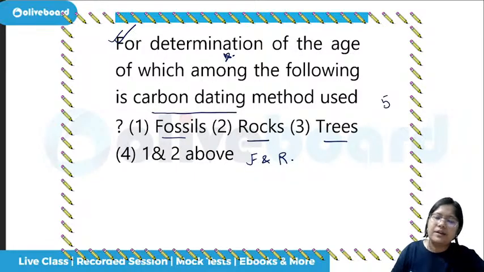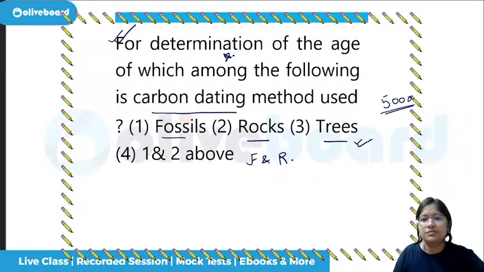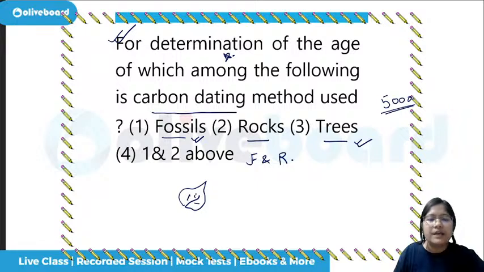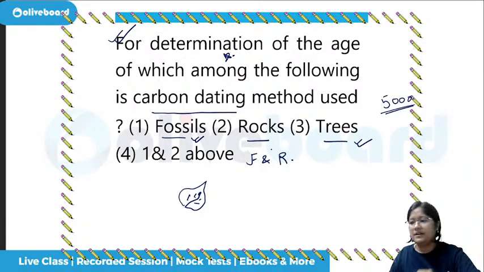Carbon dating can tell us 5,000 years back, 7,000 years back. For trees, we cannot do that. Fossils, dinosaur fossils, or even in leaves or mud, if some fossil is trapped, we can find out. In the rocks also, if some things are trapped, we can find out.